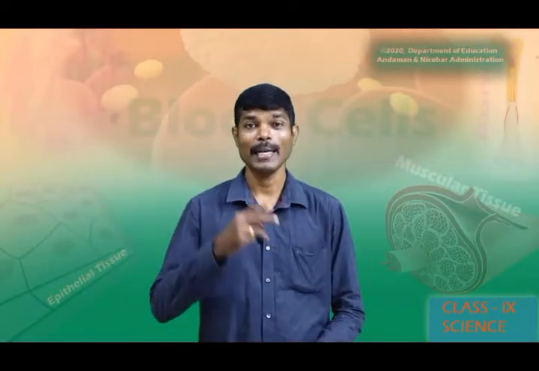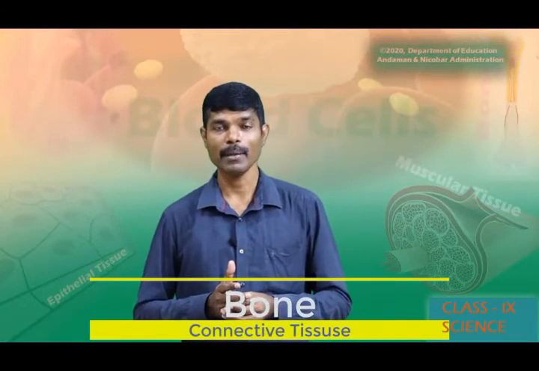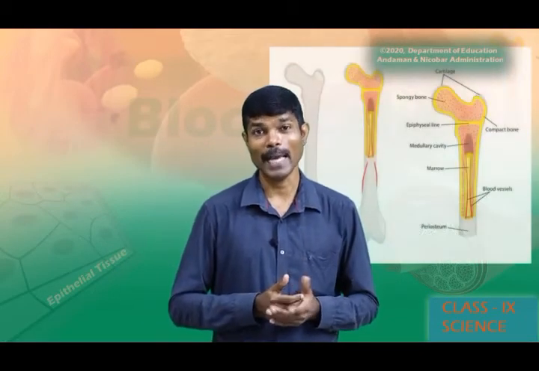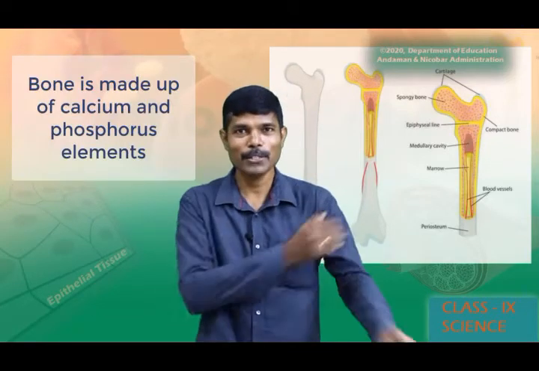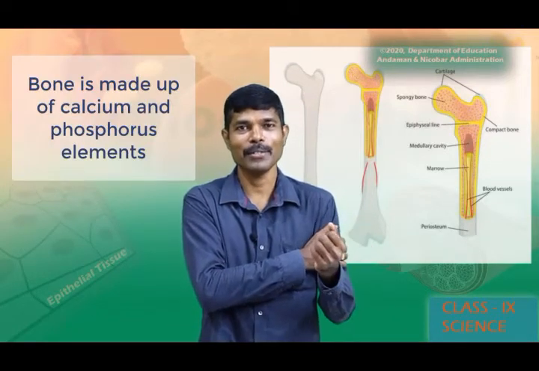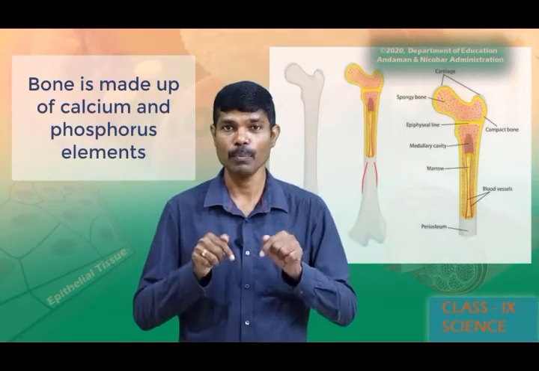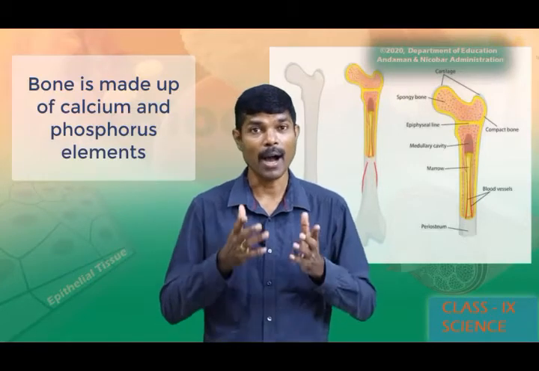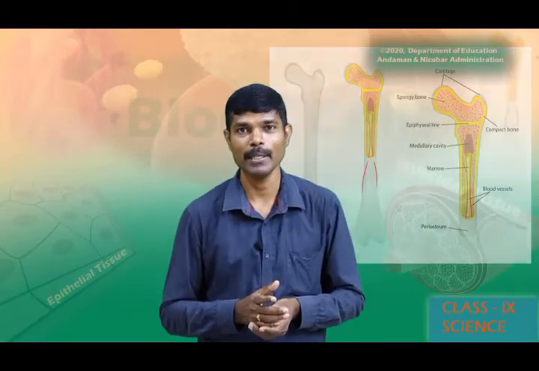Now we will see the next type of connective tissue, which is bone. The support of the animal is achieved by a tissue called bone. So bone is made up of calcium. It anchors the muscles. Whatever muscles we have, you can touch and see. All these muscles are attached, anchored by this bone. It is non-flexible and hard in nature, where it does not show any flexibility.